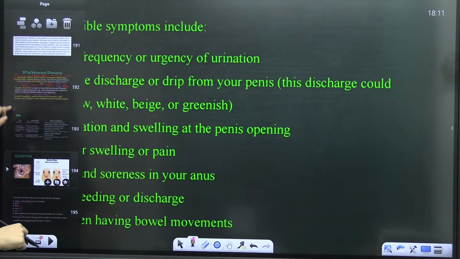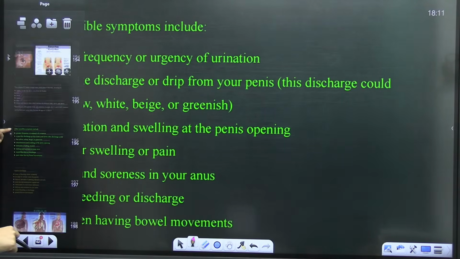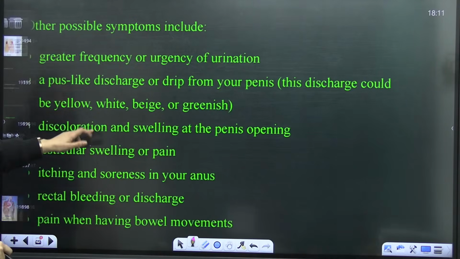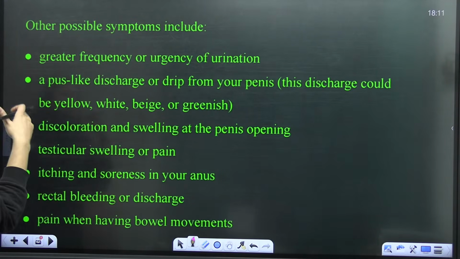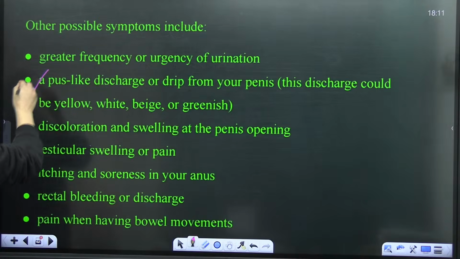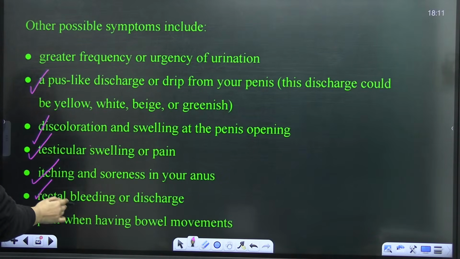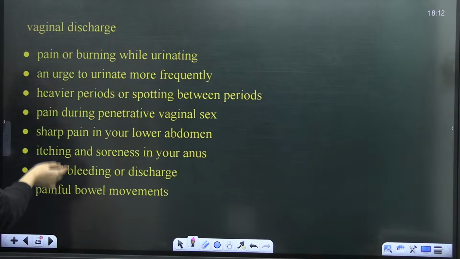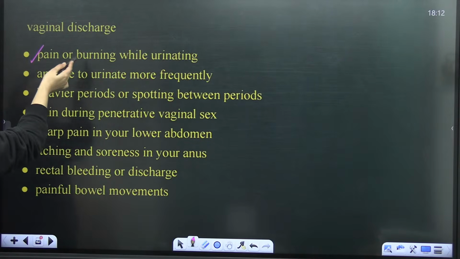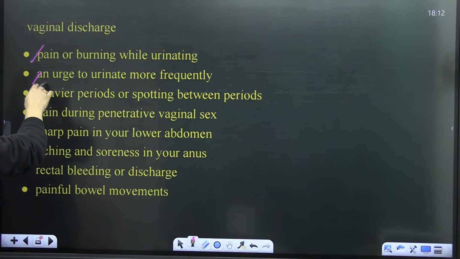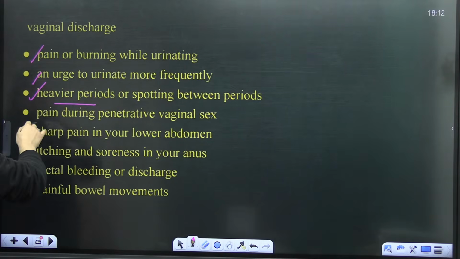Which one is affecting eyes? It is gonorrhea. Other possible symptoms: the urge to urinate, pus-like discharge or drip from the penis, discoloration and swelling at the penis opening, testicular swelling or pain, itching and soreness in the anus, rectal bleeding or discharge will be there. Vaginal discharge, pain or burning while urinating in the case of females, urge to urinate more frequently, heavy periods or spotting will be there, pain during vaginal sex, right?